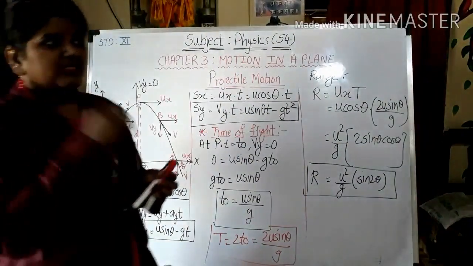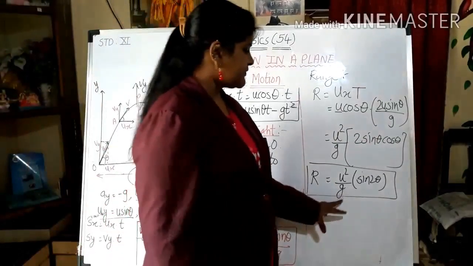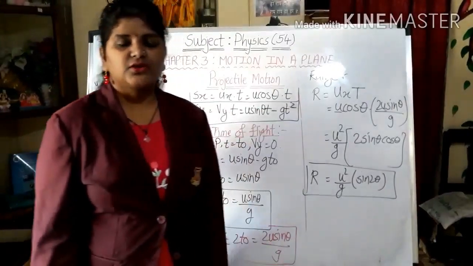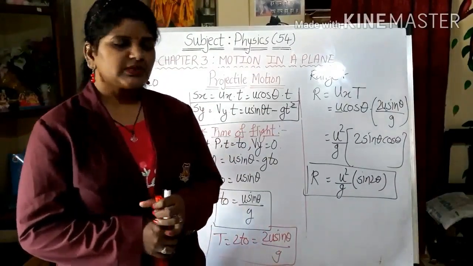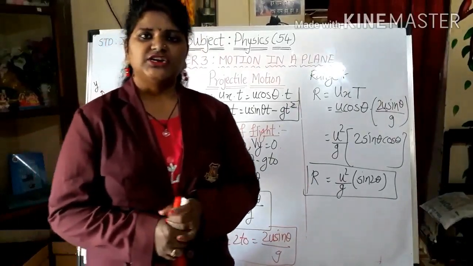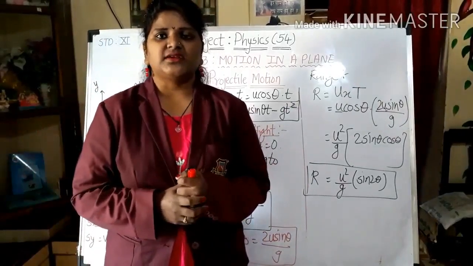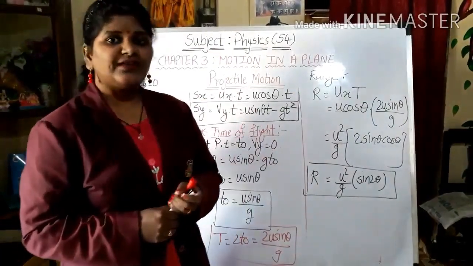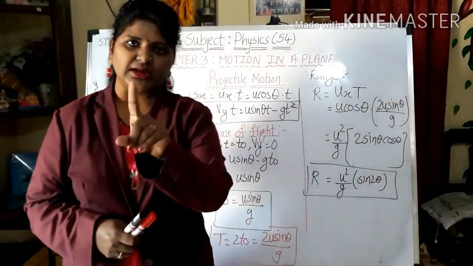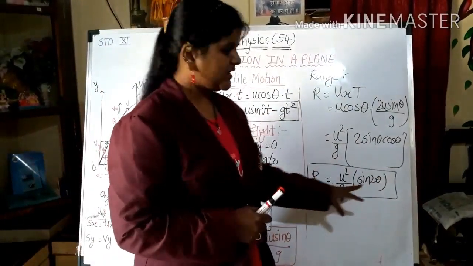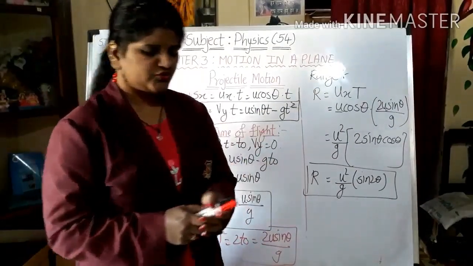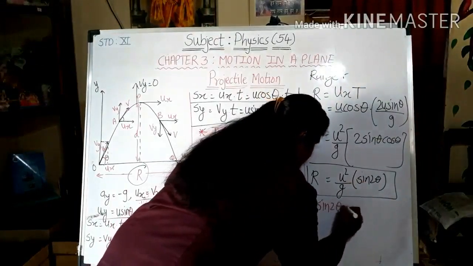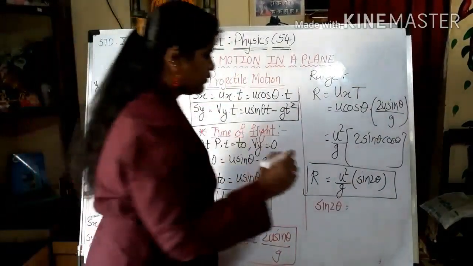Now g is fixed, right? So it depends on the angle. What will be the maximum value for R? It should be the maximum value of sin 2 theta, and the maximum value of sin is nothing but 1. So when this comes out to be 1, we are getting the maximum range. That means sin 2 theta should be 1.